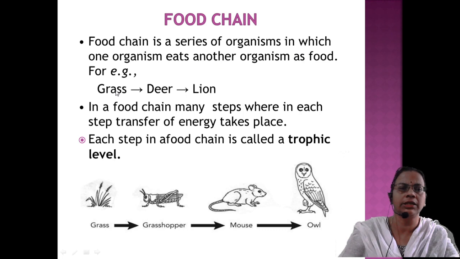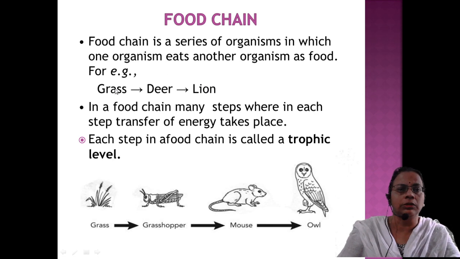Typical example is grass, deer, lion. So this is a simple food chain that operates in a forest, we can say. Like that, they will ask many questions based on application level. Diagrammatically represent, or in the form of a flow chart, the food chain that operates in a forest, or in a grassland, or in a desert, or in an aquatic ecosystem, or in a freshwater ecosystem, or in a marine ecosystem. Like that, many questions based on this they will ask.